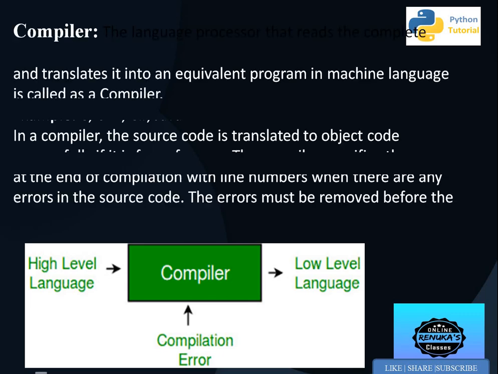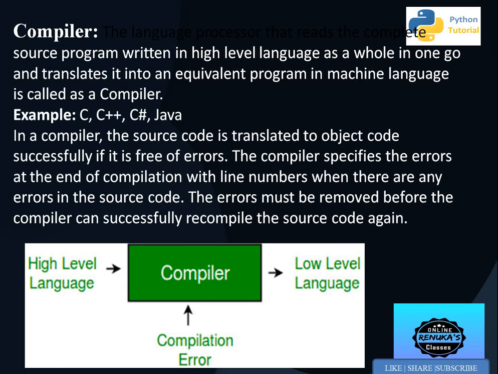First is the compiler. What is a compiler? A compiler is a program which translates the source program in one go, like in C, C++, Java. It will first read the complete source code. Source code is the program which a user writes. It will first check the source code, and it will be translated to object code successfully if it is free of errors. Otherwise the compiler will report the errors first, they are rectified, and then it will convert the high level code to low level code at once.